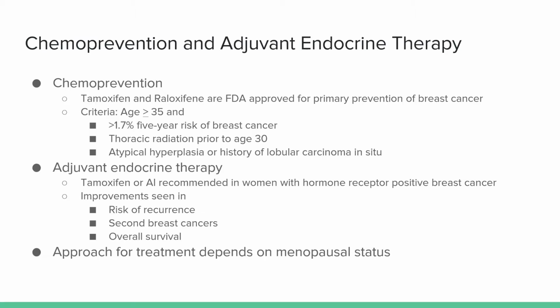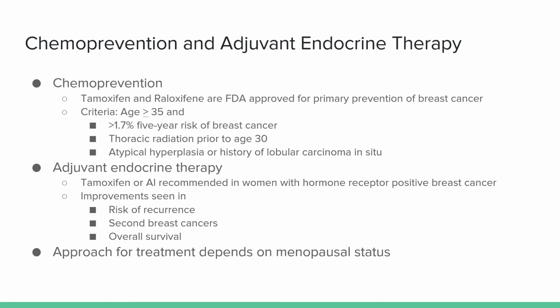Before delving into the side effects of aromatase inhibitors, tamoxifen and raloxifene, we will describe briefly the indications for use, mainly being chemoprevention and adjuvant endocrine therapy. Chemoprevention is the primary prevention of cancer, specifically breast cancer, for tamoxifen and raloxifene. These drugs are FDA approved for use in prevention of breast cancer.